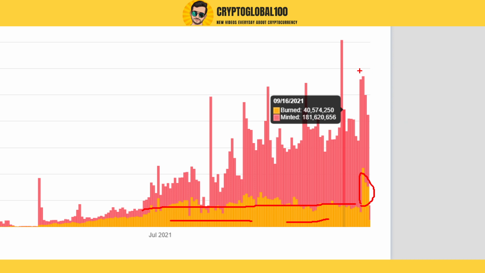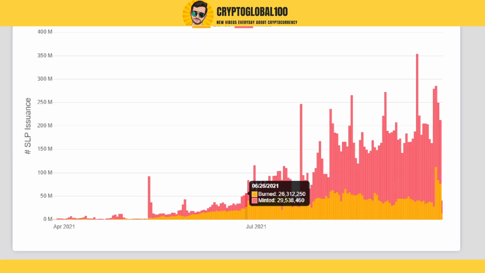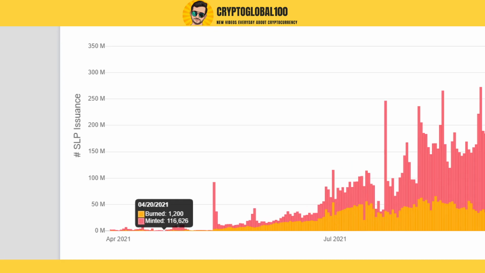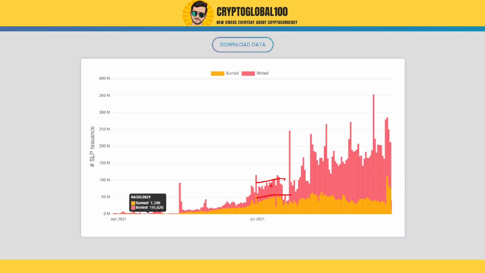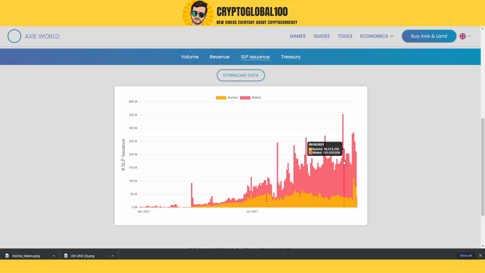Now on the top side you can also see the minting amount is decreasing, and we need something like this one. We need a chart like this where we can see minting versus burning at approximately a 50-50 ratio, maybe something like that. Here the ratios are imbalanced.